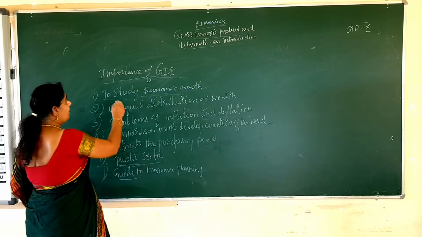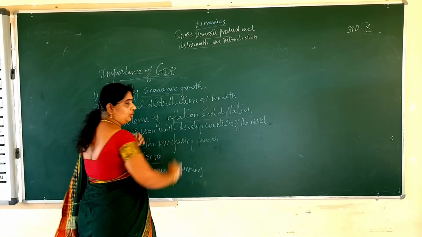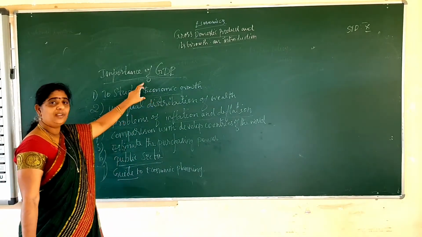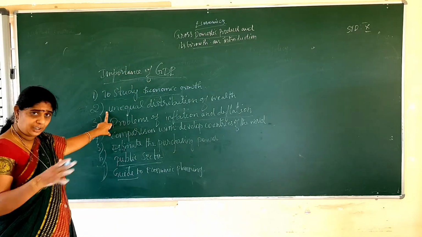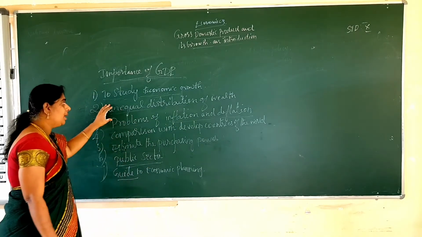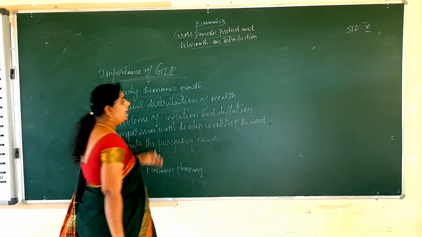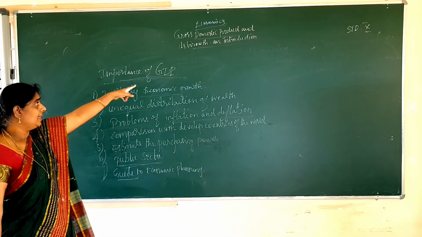What are the examples of GDP? Gross domestic product, to study the economic growth. What is the condition of a country, whether we are growing, we come to know by GDP, and how the wealth is distributed, whether equally or unequally, that we come to know. And the problem of inflation, rise in price, decrease in price, we will come to know by knowing the GDP.